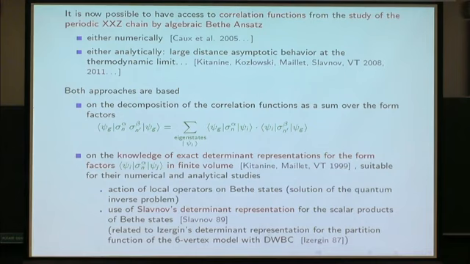This determinant representation is the famous Slavnov representation that has already been cited several times in this workshop, and which is also related to another determinant representation which was obtained by Izergin earlier for the partition function of the so-called six-vertex model with a special domain wall boundary condition.